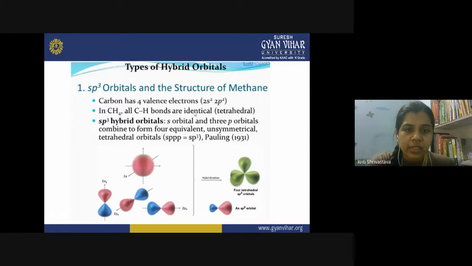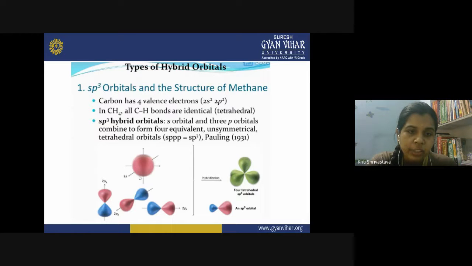Here in the carbon, we have the 2s and three 2p orbitals. The p orbital has three orbitals, px, py, pz, that you should know. So we have three p orbitals and one s orbital. They undergo the hybridization, they mix together, and as a result, we get four equivalent tetrahedral orbitals, sp3. So you get sp3 hybrid orbitals, four in number.